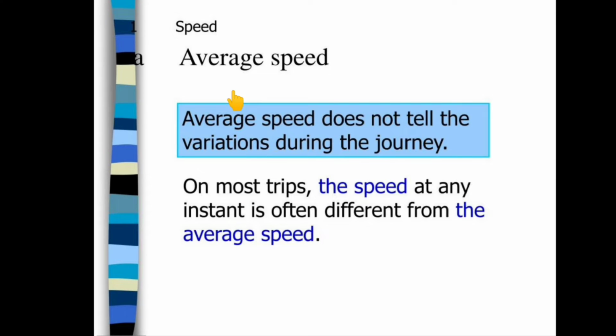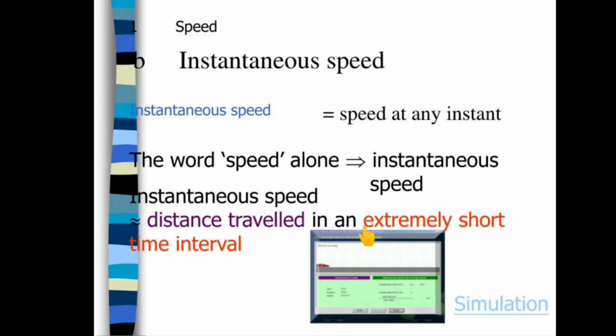Then, average speed does not tell the variations during the journey. On most trips, the speed at any instant is often different from the average speed. So, average speed cannot tell us what variations happen during that journey. That's why we have to calculate instantaneous speed.